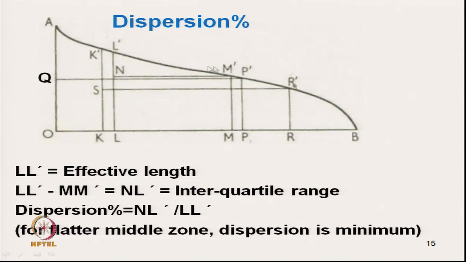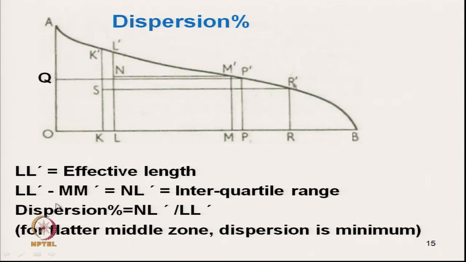The difference between upper quartile and lower quartile is known as the interquartile range. So, L dash minus M dash is the interquartile length, and that divided by L dash is called the dispersion percent.